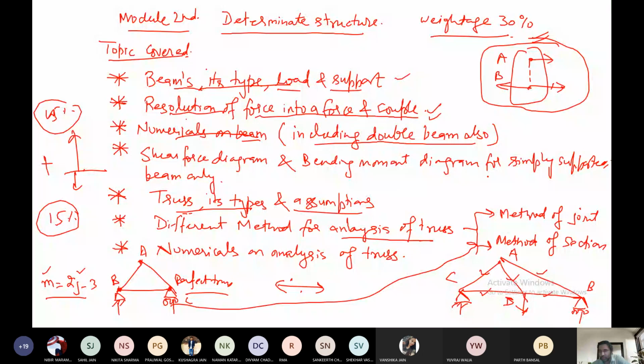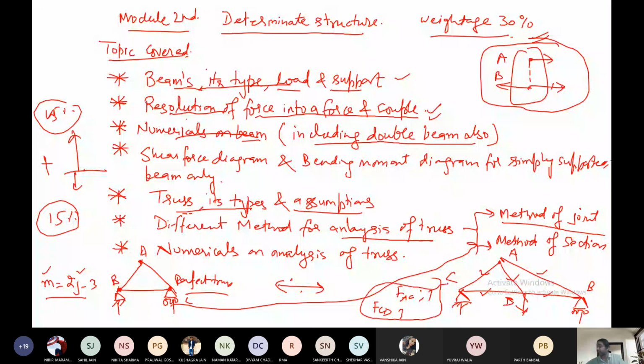When do we have to use method of joint? Method of joint is to be used when the forces in all the members of the truss are to be determined. And come to the second point here, method of section. If I say calculate the force only in FAC and FCD, if I told you to just calculate the forces in the members FAC and FAD, then you have to use the method of section.